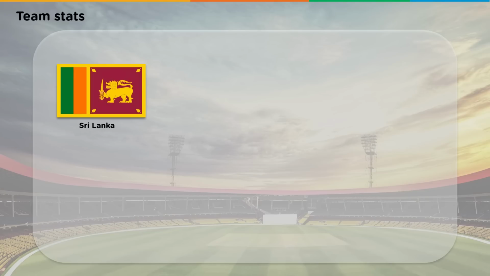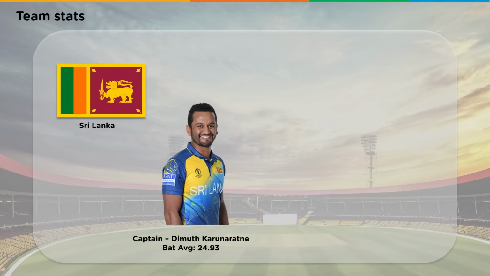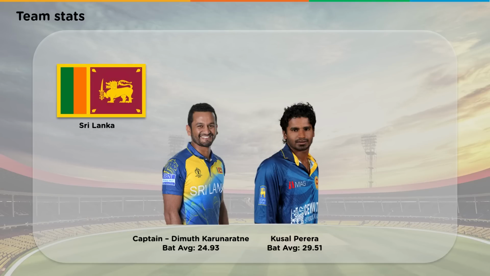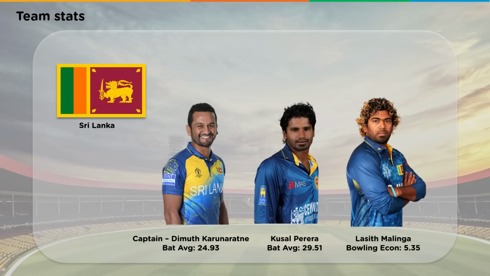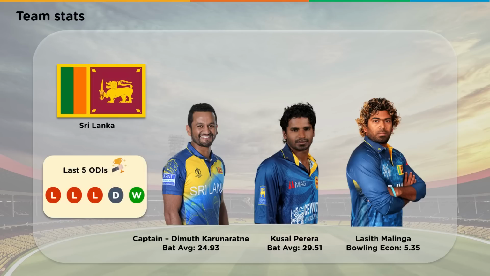Now we will look into a South Asian island country, Sri Lanka. They are being led by their new captain, Dimuth Karunaratne, who has a batting average of 24.93. They also have Kusal Pereira and a world-class pace bowler, Lasith Malinga. Of the last 5 matches, they have lost 3, drawn 1 and won another. Analyzing their stats, it looks like Sri Lanka might have to go through a bit of struggle to win this World Cup.